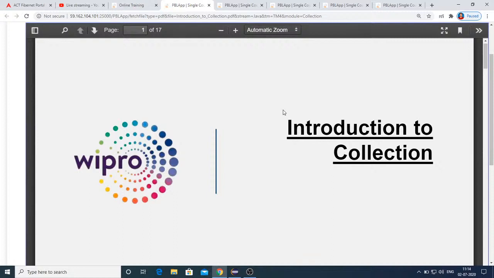When we say collection, and when I'm saying that it is a group of objects, you can think of it like a huge box where you can put in several objects. Then automatically you will be able to understand what are the various operations that you can perform over this huge box containing several objects.